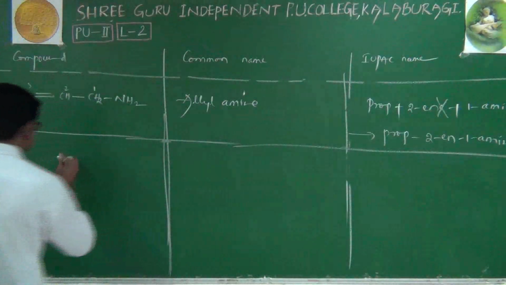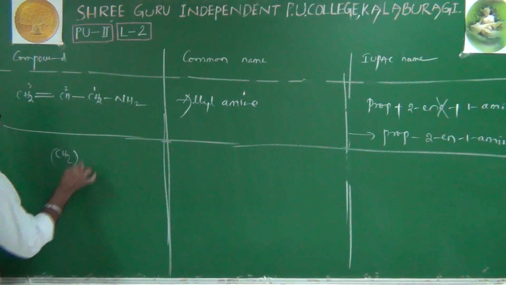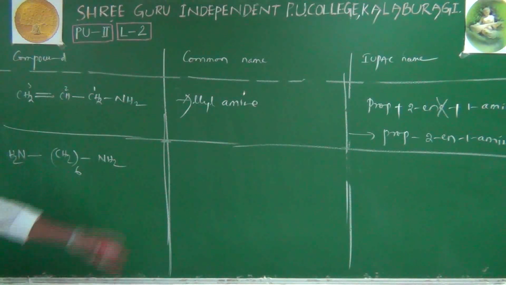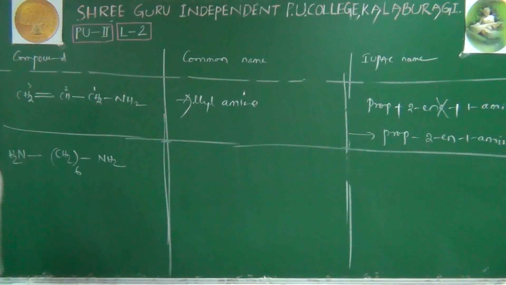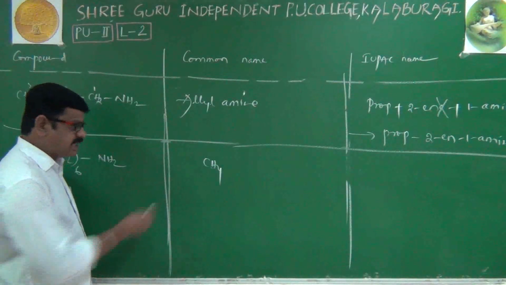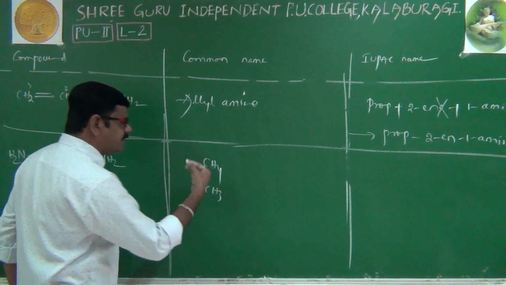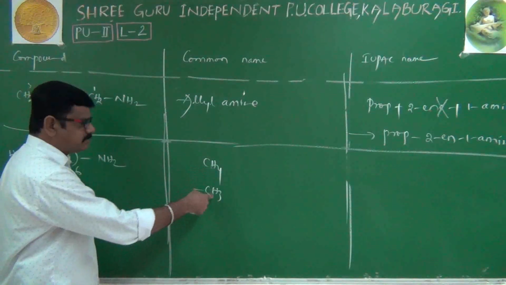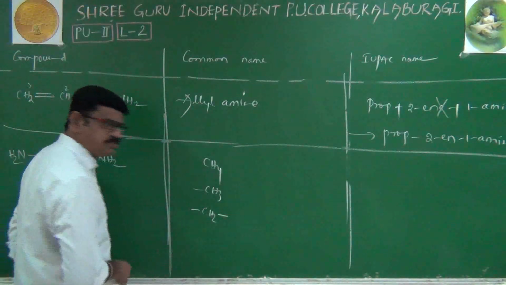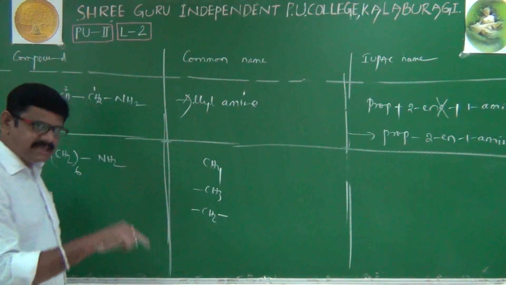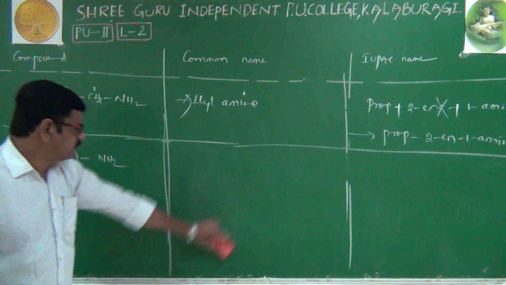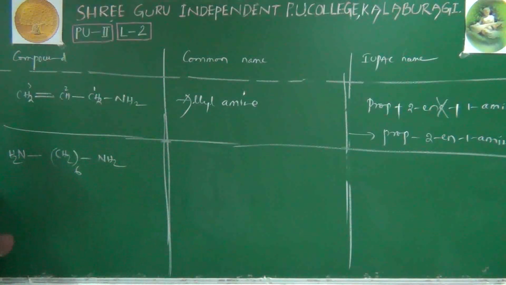Next example is H2N-(CH2)6-NH2. What is its IUPAC name as well as common name? Before that, let's recall: CH4 is methane. If you remove one hydrogen, you get CH3, called methyl. If you remove one more hydrogen, you get a CH2 group, which is called methylene.